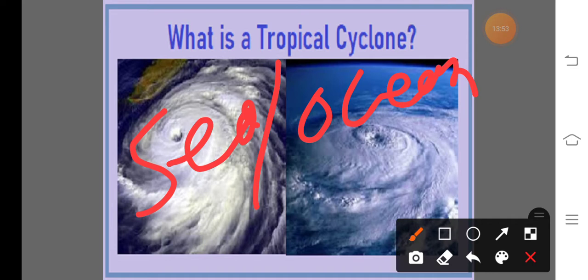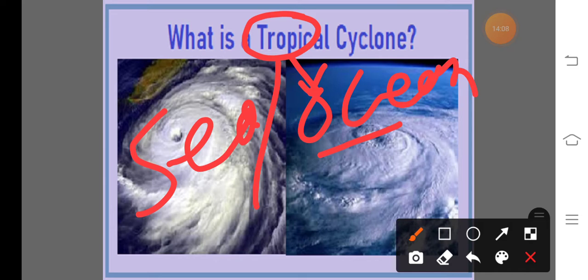In simple language, what is meant by tropical cyclone? A tropical cyclone is a cyclone that originates over a tropical ocean region or area, and it can develop into a destructive storm.